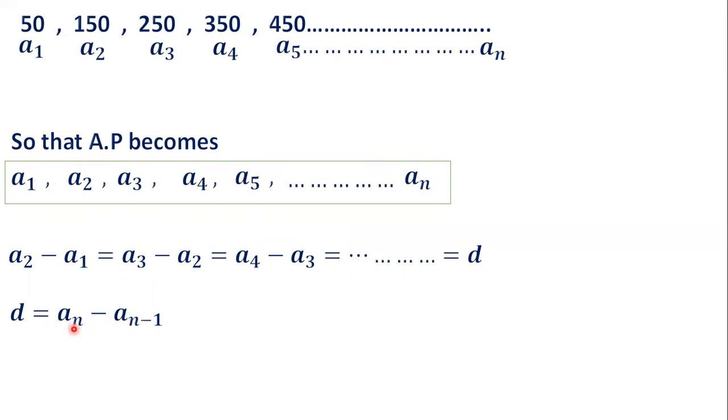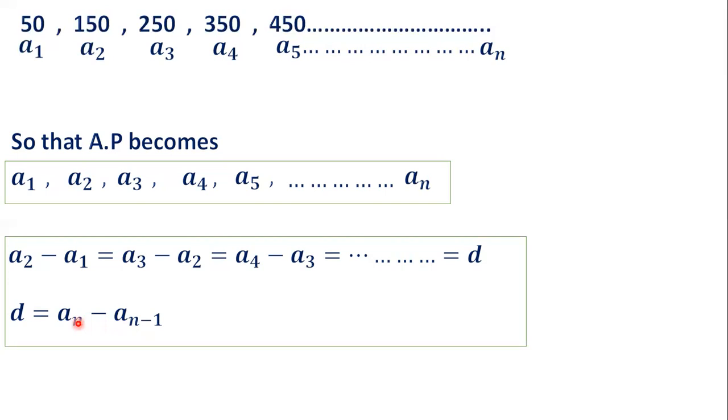So D is equal to A3 minus A2, or A4 minus A3, or A5 minus A4, or A2 minus A1. To find D, we have to subtract the preceding term from the succeeding term. Remember the formula for D.